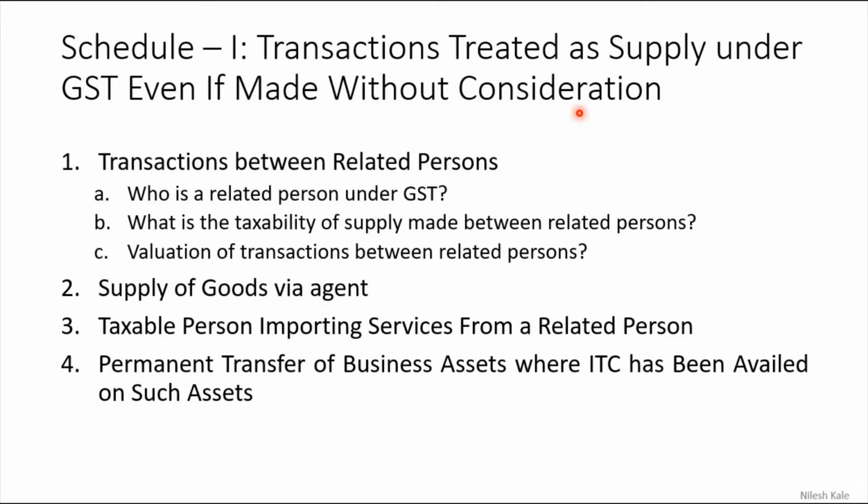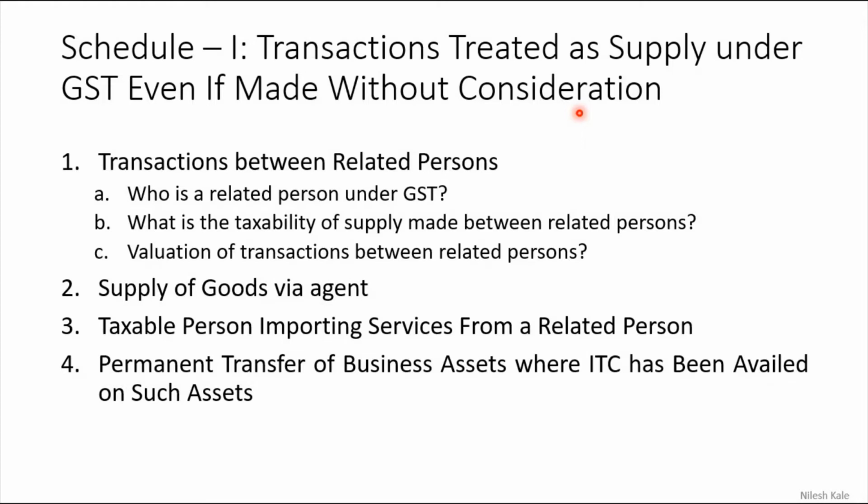Right, these are the two conditions. If these two conditions are satisfied, then only we are calling it a supply under section 7 subsection 1.